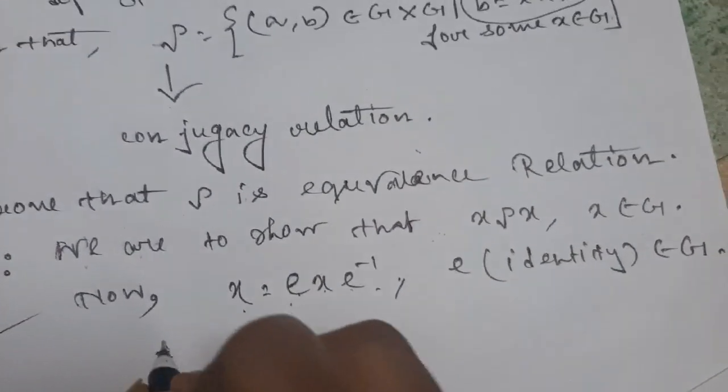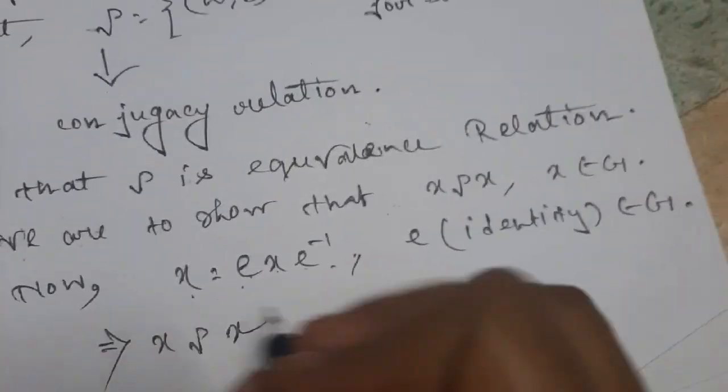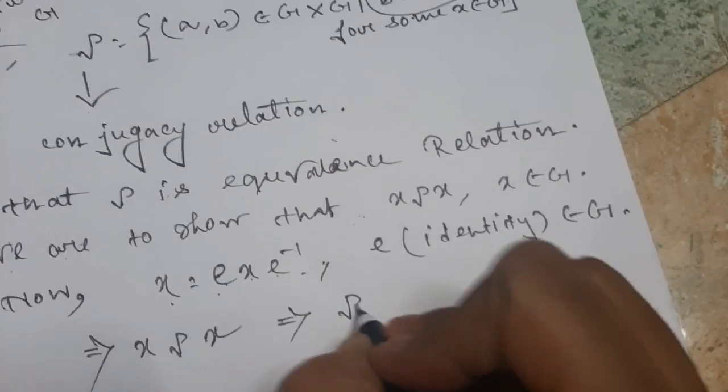So this implies that X is related to X. So rho is reflexive.